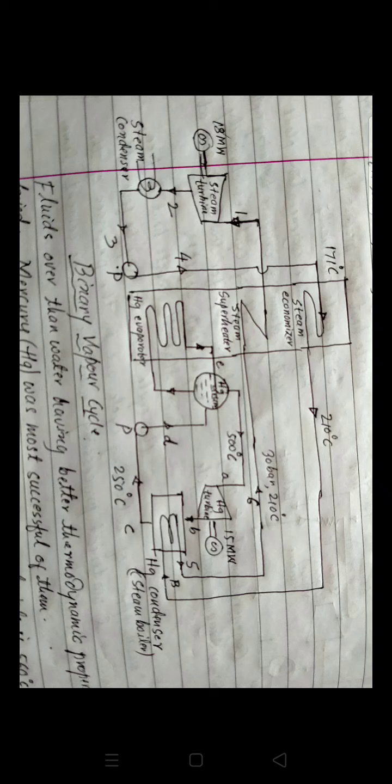This binary vapor cycle works at around 30 bar of pressure.